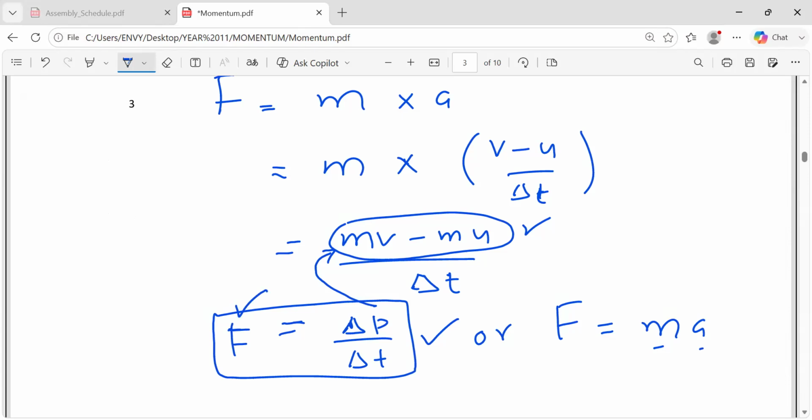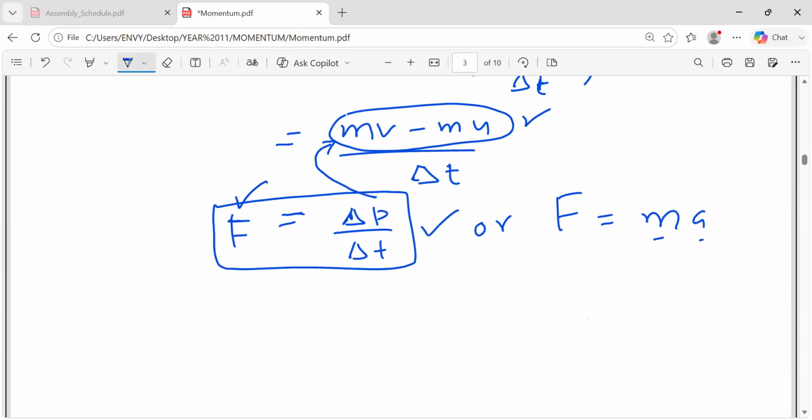Okay. Sometimes a reasoning question comes. For example, they can ask you: if you see a cricket player, when they catch the ball, they actually drag their hands back. Like, the ball is here, their hands are here, so they drag their hands till here. What's the reason? Try to understand this concept.